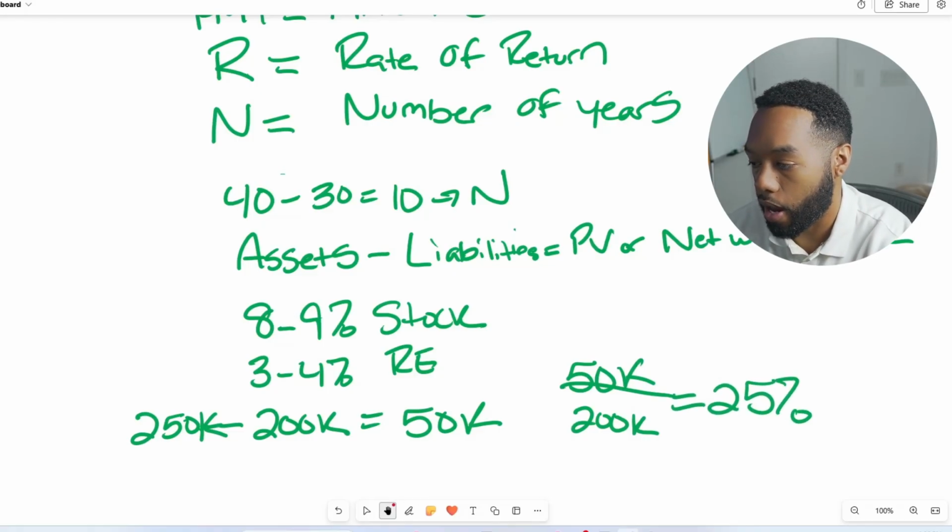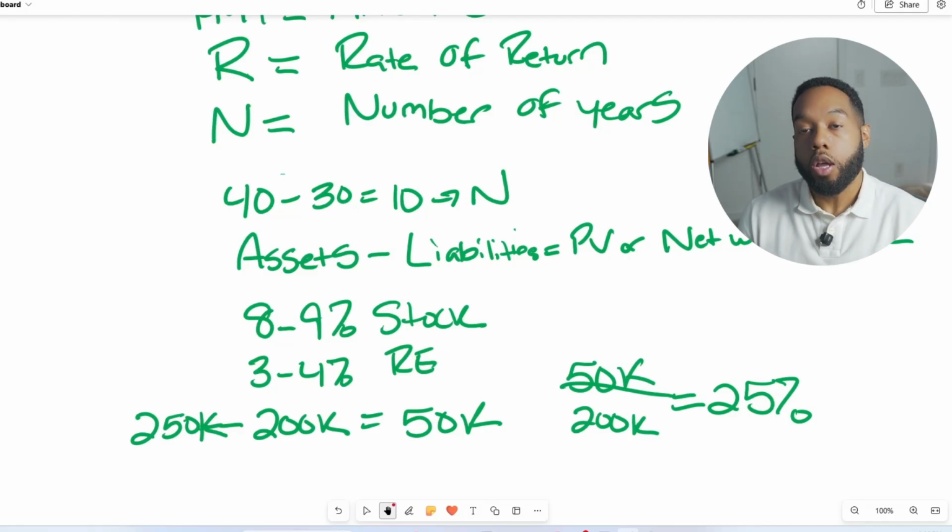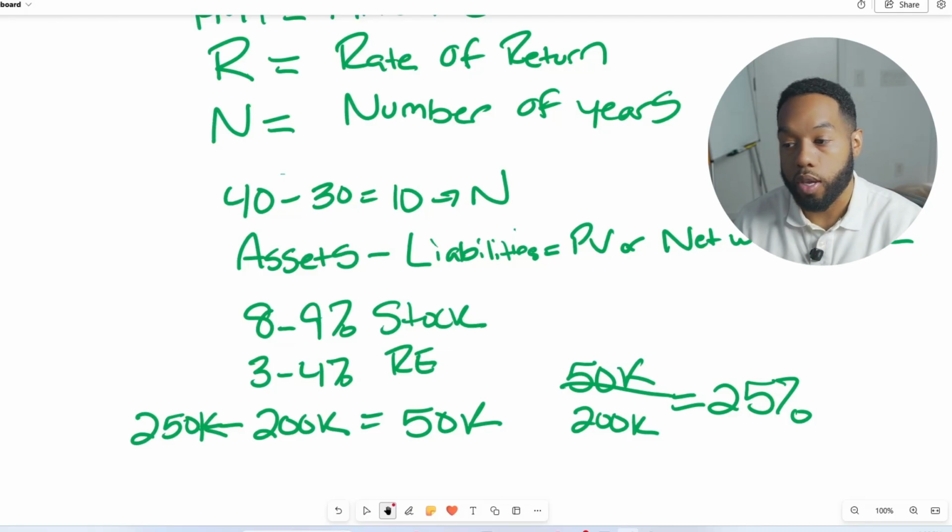Not bad, right? If we had a 25% return. But if you want a more accurate representation, you can do this. I like to just use the average market returns because it's much easier and straight to the point.